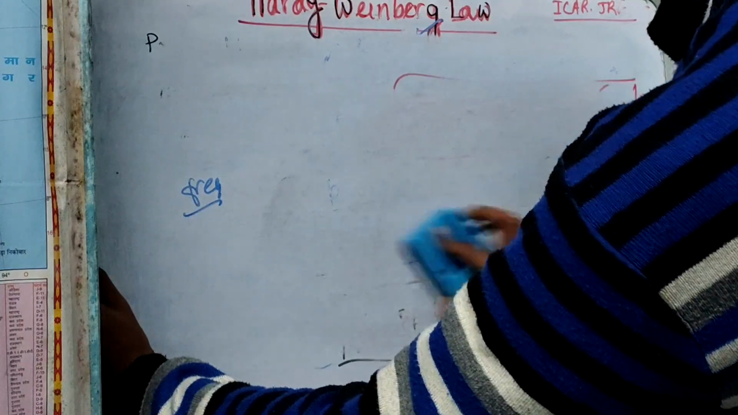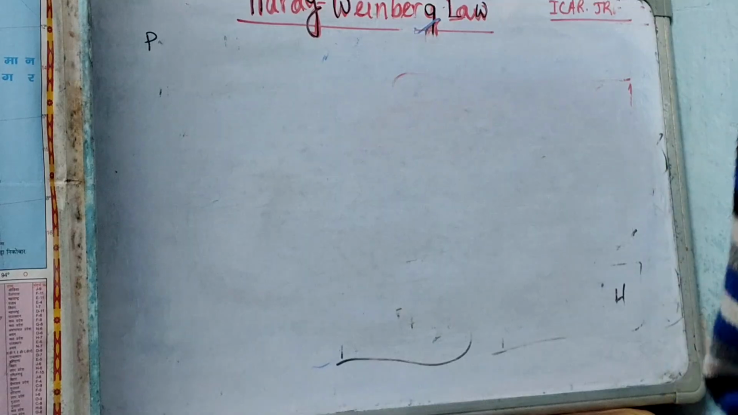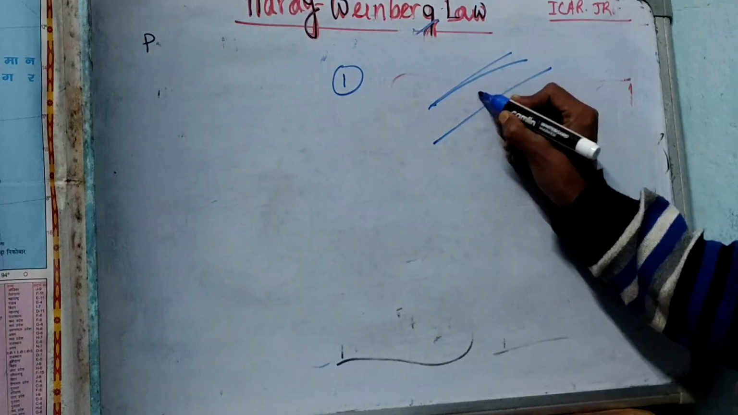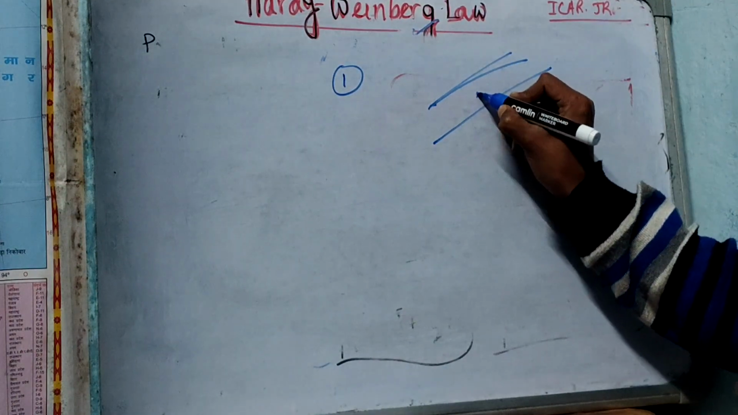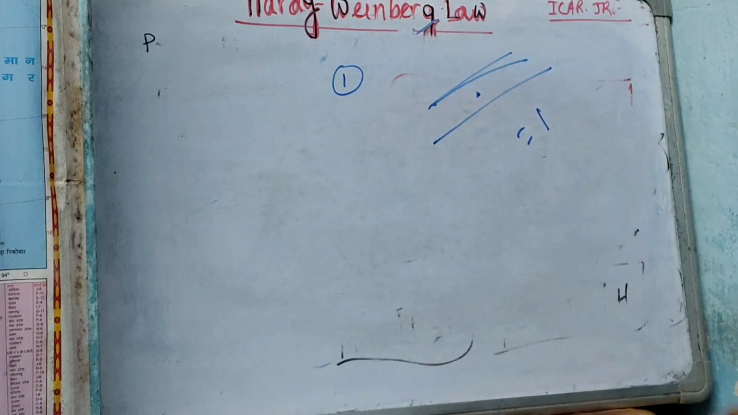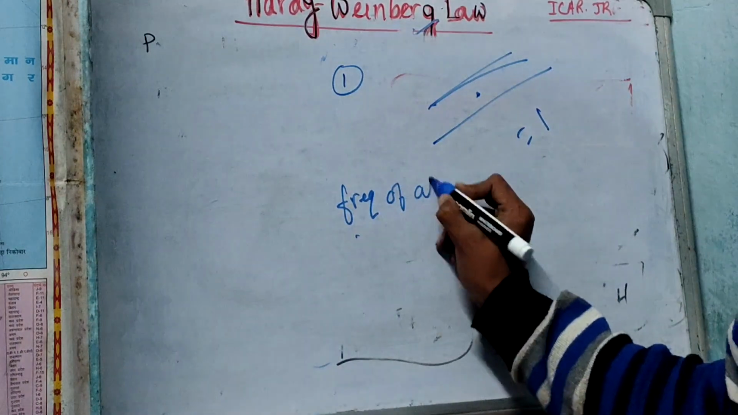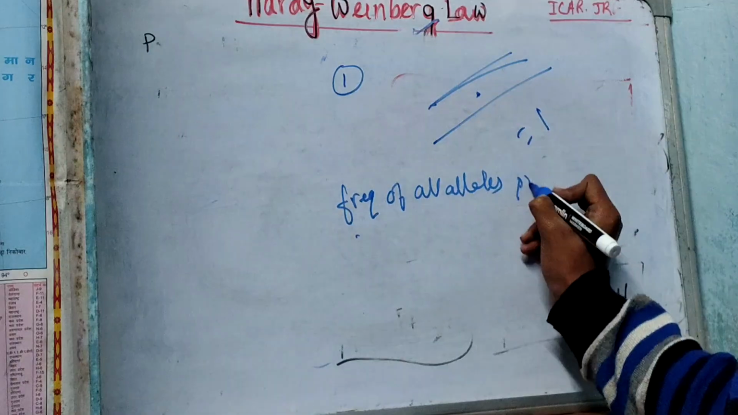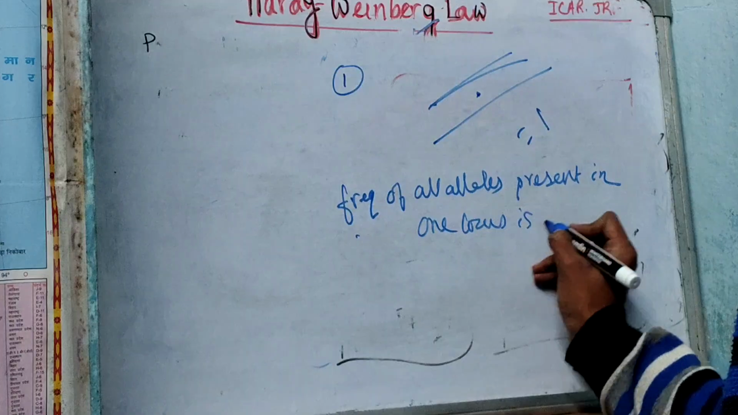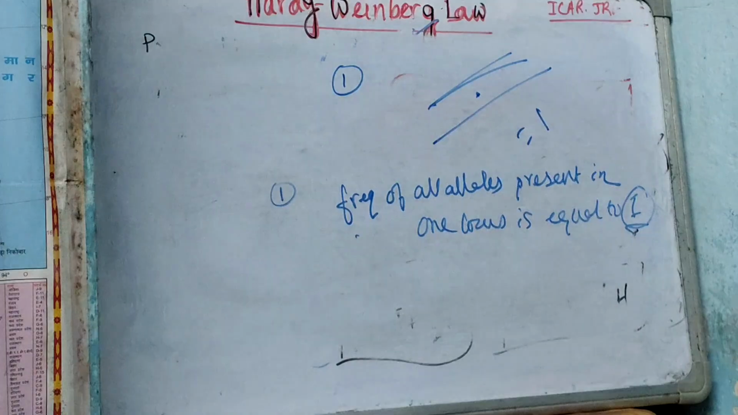Okay. Now there are another 3 important points we will discuss. First point: suppose on a chromosome there is a locus, and on one locus the sum of the frequencies of all the alleles will be equal to 1. That is, the frequency of all the alleles present in one locus is equal to 1.